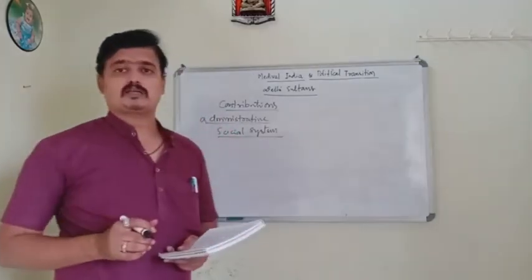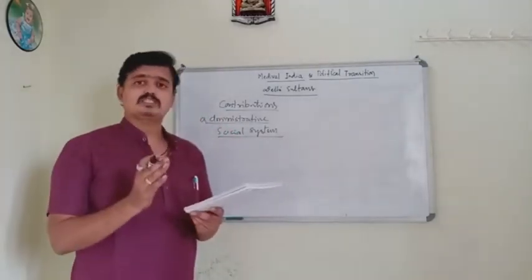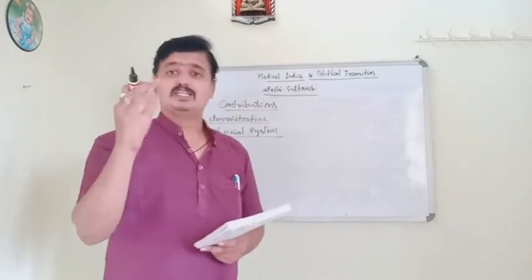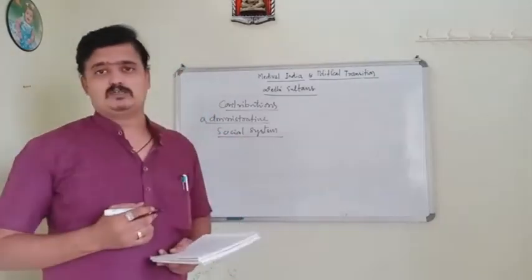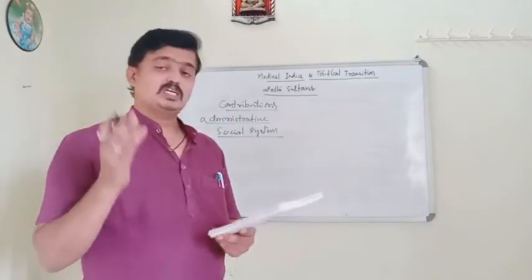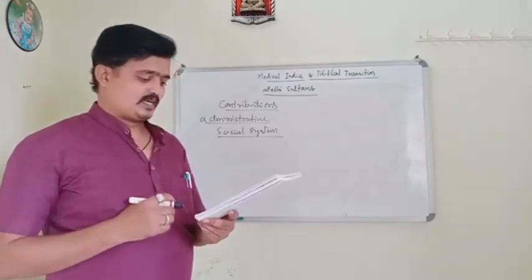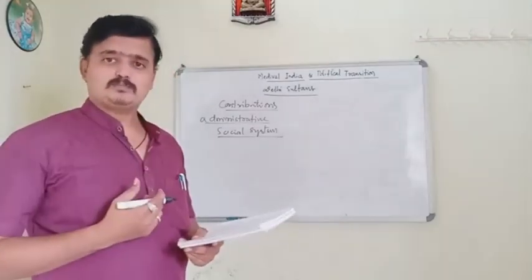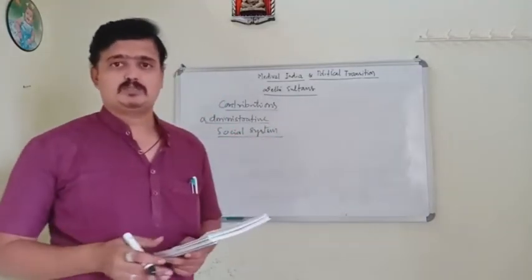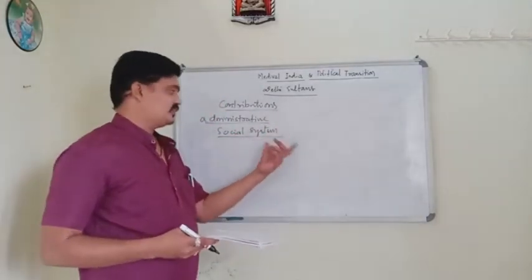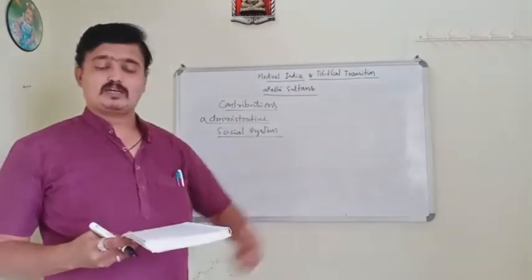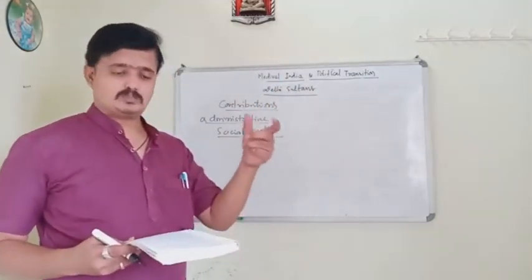The status of women was not healthy during this period, and the parda system and child marriage were in practice during this time.